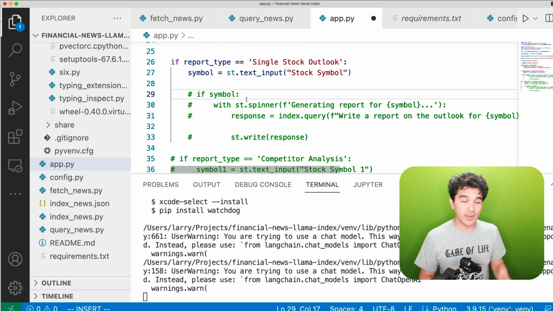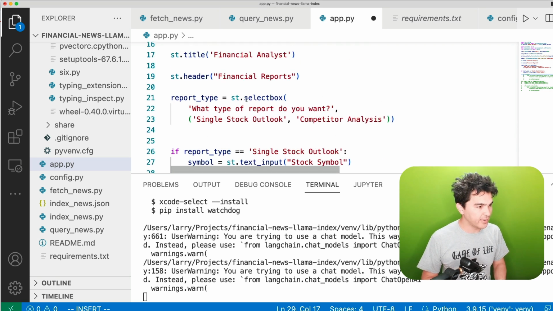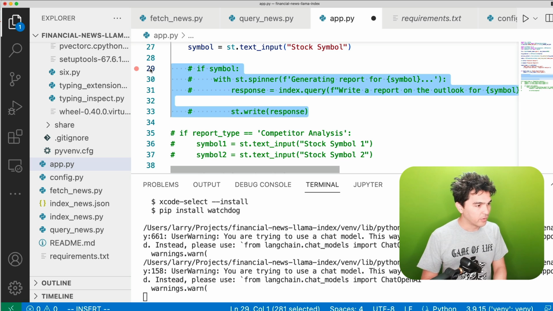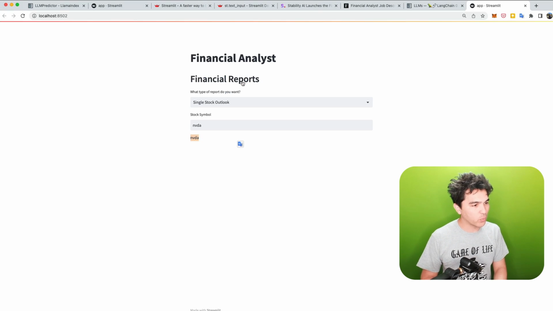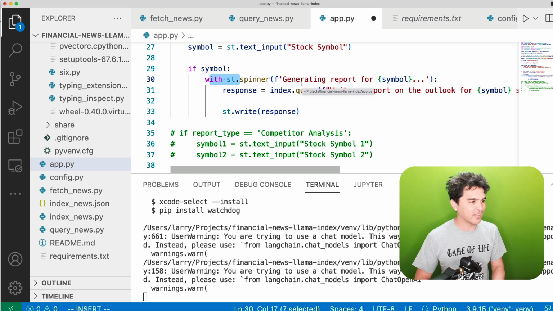Now, if they enter a symbol, I want to run our GPT-4 query using our index. We created the index up here, and we just need to call index.query if they enter a stock symbol. So I'm going to uncomment that. You see I have this with st.spinner as well. The reason I have that is because it might take 30 seconds to write this report, because it's synthesizing a lot of information.